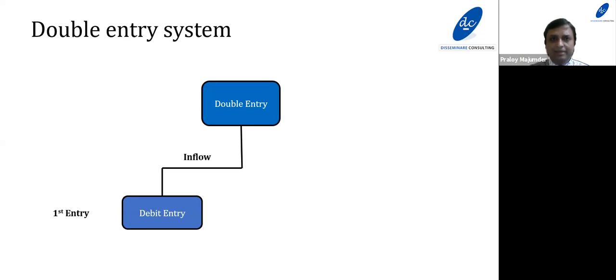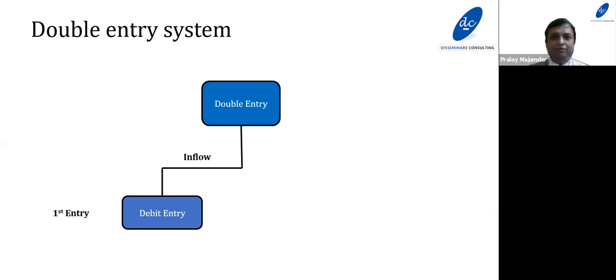So here what I am seeing is a process by which a financial transaction would be converted into an accounting entry. When a financial transaction is converted into an accounting entry, two entries are passed. That is why it is called a double entry system.